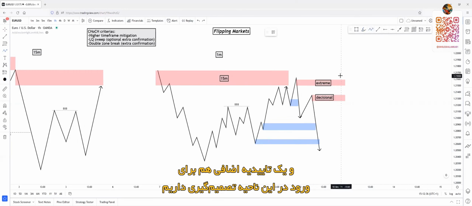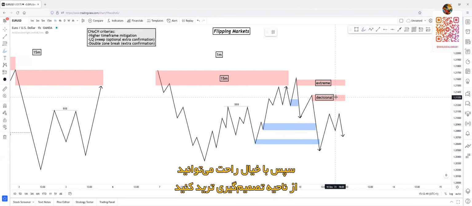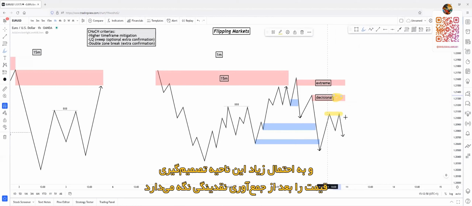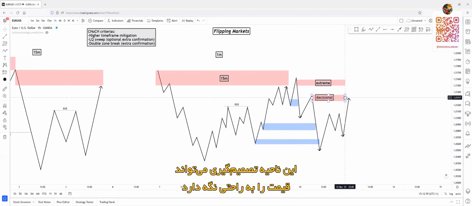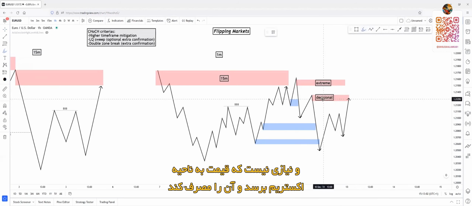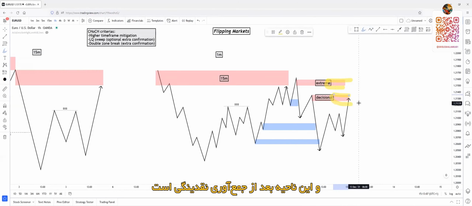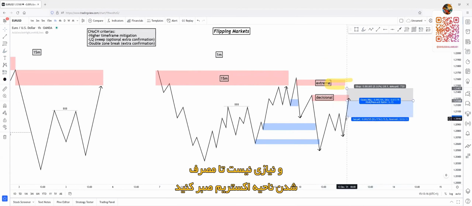And we have one more confirmation for this decisional zone use. If price creates a pullback and creates liquidity, then you can easily and safely use the decisional zone because price built up liquidity for the decisional zone. More likely, this decisional zone will hold the price after the liquidity sweep. So if price sweeps the double taps from this region, this decisional zone can easily hold the price, and it doesn't really have to mitigate the extreme zone because liquidity has been swept. This is the next zone after the mitigation. After the liquidity sweep, you can easily set a limit order on this decisional zone, and you don't have to wait for the extreme mitigation.